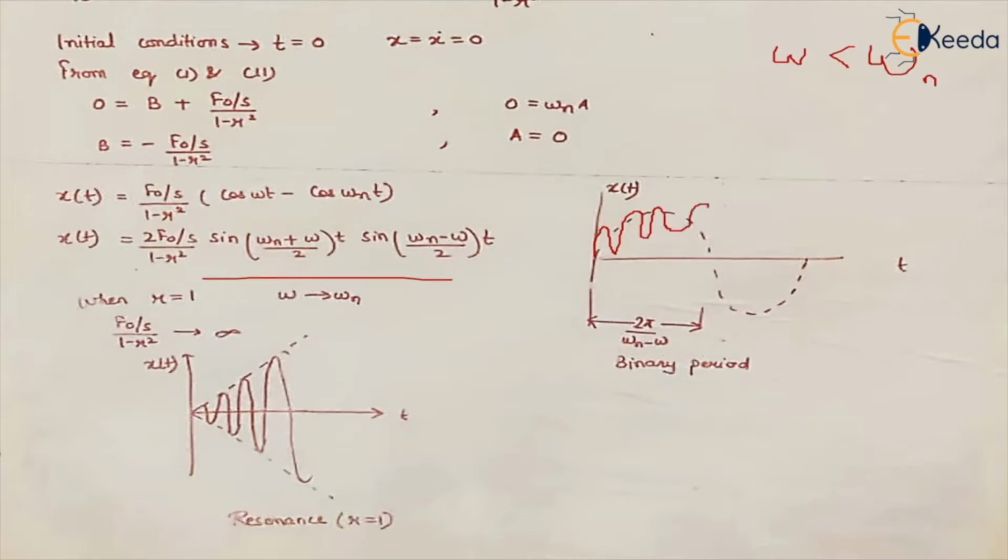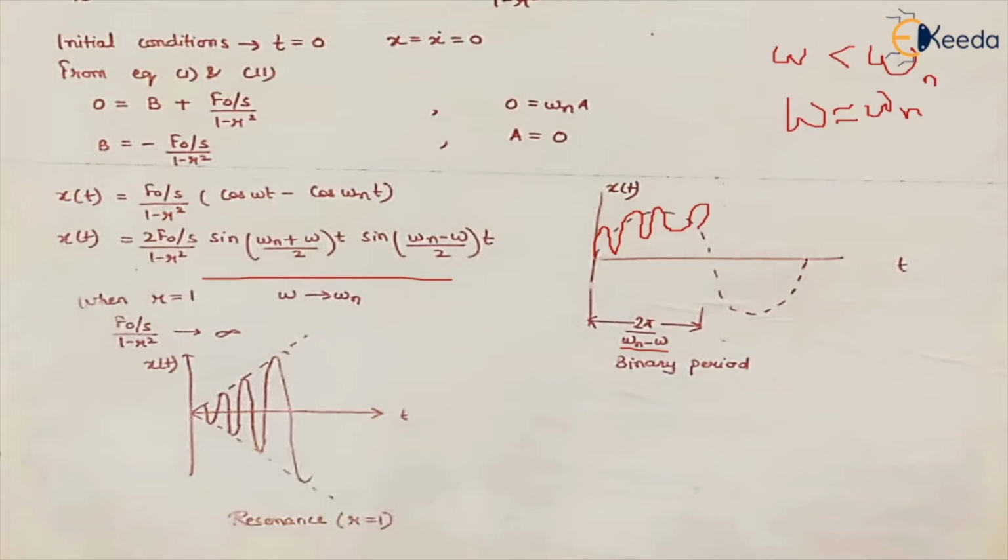Beating phenomenon means the cases where omega, the forcing frequency, is very close to the natural frequency. They are of course not equal to each other, but they are very close to each other. So what happens? The amplitude builds up and it diminishes. So it follows a regular pattern, and this time period, 2 pi upon (omega n minus omega), is called the period of beating.